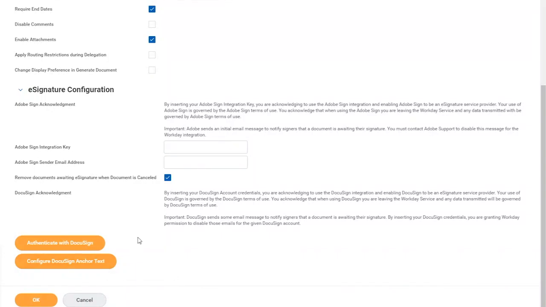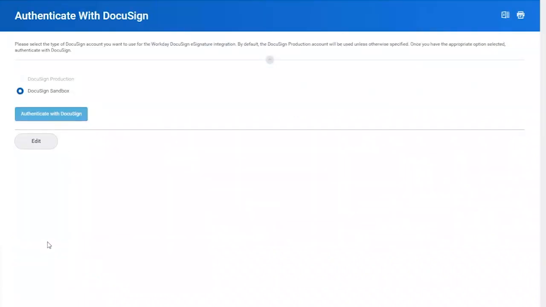I should also point out that our competitor, Adobe Sign, is also listed on this screen. You can see why I scroll quickly to the bottom and draw focus to the bright yellow object at the bottom of it, so that people can simply ignore all of this stuff up here, which won't matter to them anyway. All right, so the first thing I'm going to do is authenticate with DocuSign.